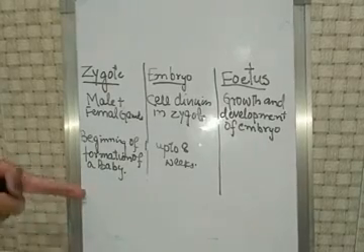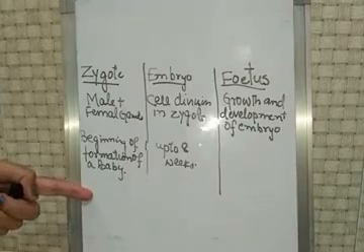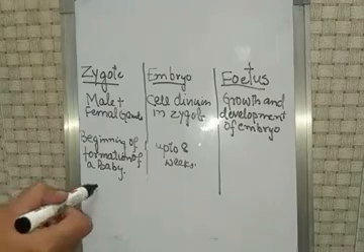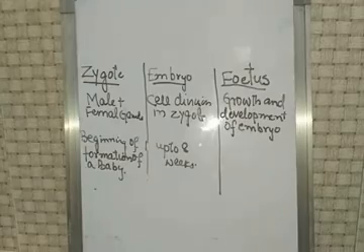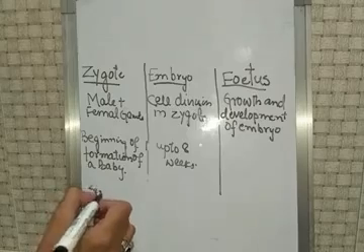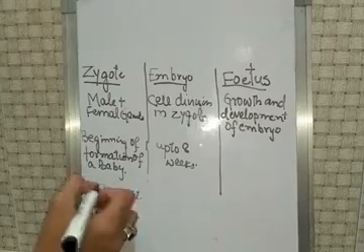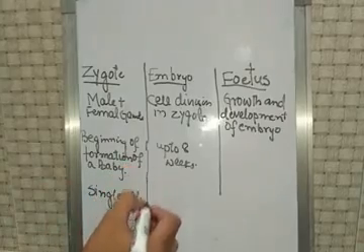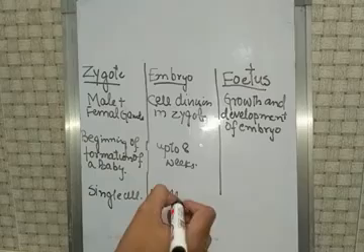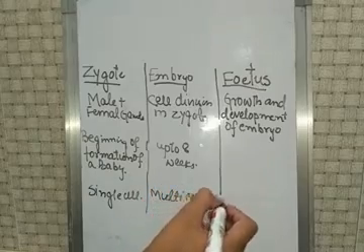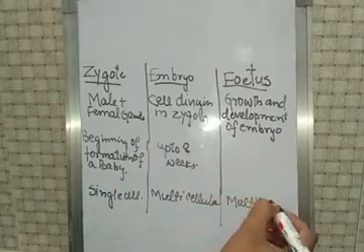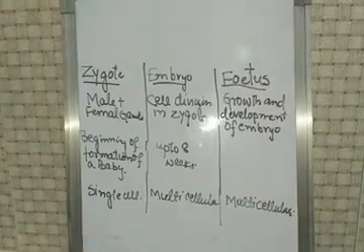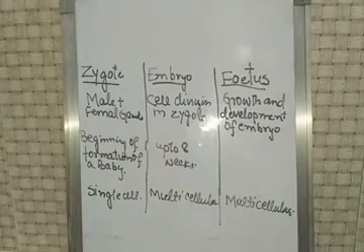And the third point is, a zygote is a single cell. It is smaller than a full stop. You can imagine now how small a zygote cell is. An embryo is multicellular, and a fetus is also multicellular. So it is all about the difference between the zygote, embryo, and fetus.